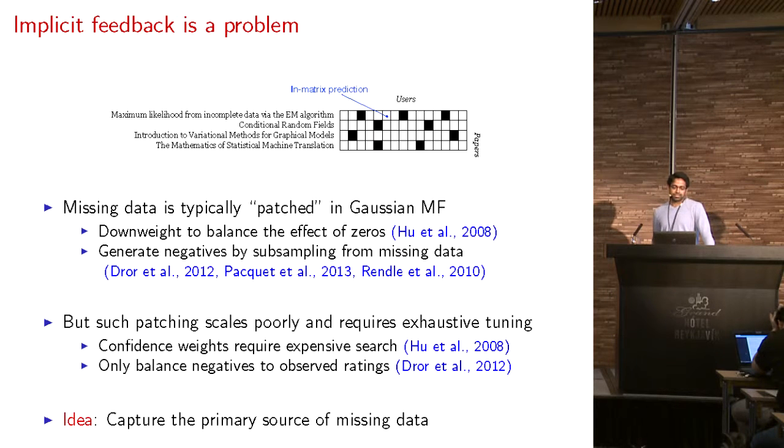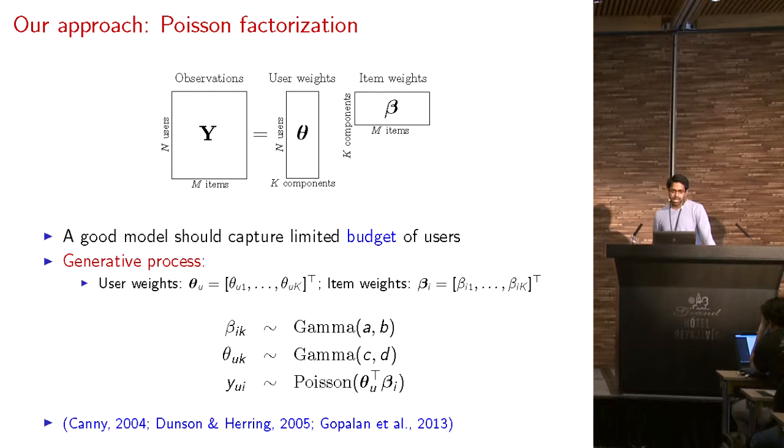So our idea is to step back and say, well, what's going on here? How can we capture what's going on with missing data? What's the primary source of missing data? And we think the answer is, the users have limited resources. You have limited time to watch movies. You have limited money to buy products on Amazon, and so forth. So a good model should capture this limited budget of users.